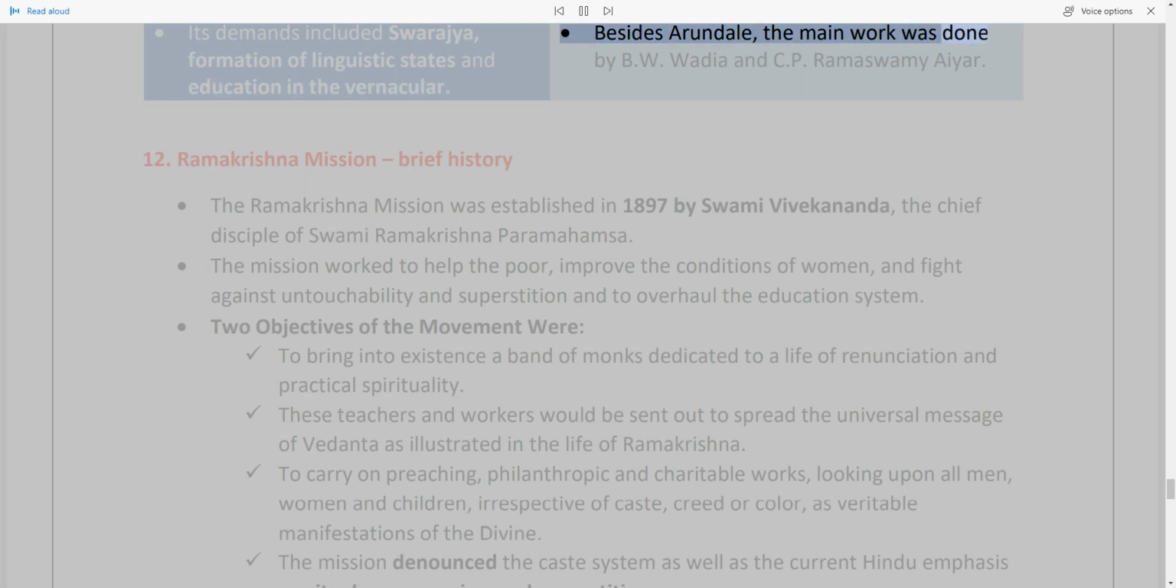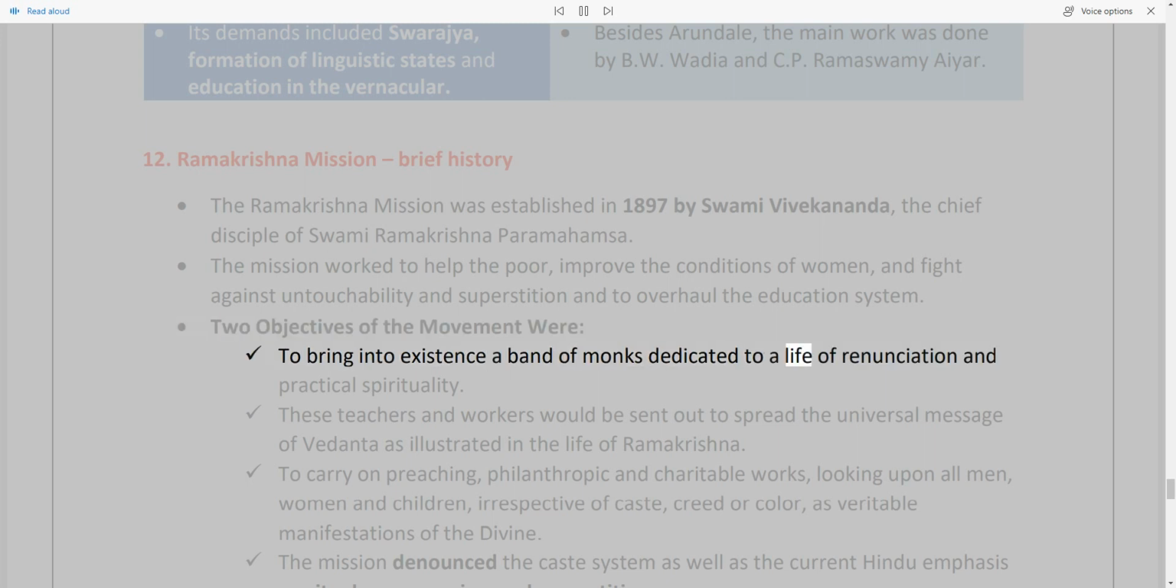12. Ramakrishna Mission, brief history. The Ramakrishna Mission was established in 1897 by Swami Vivekananda, the chief disciple of Swami Ramakrishna Paramahamsa. The mission worked to help the poor, improve the conditions of women, fight against untouchability and superstition, and overhaul the education system. Two objectives of the movement were to bring into existence a band of monks dedicated to a life of renunciation and practical spirituality.